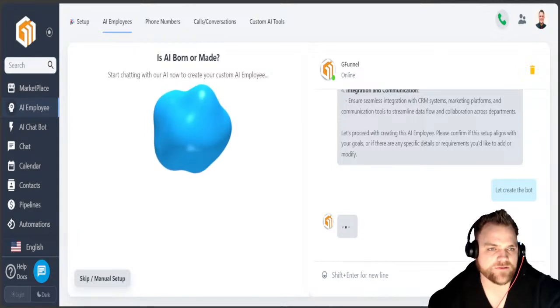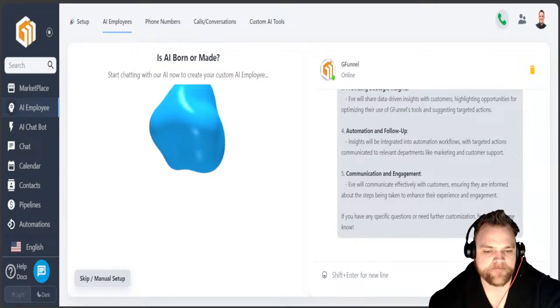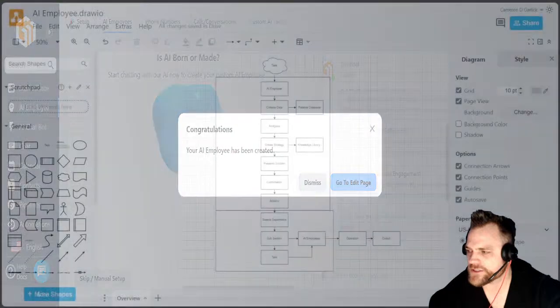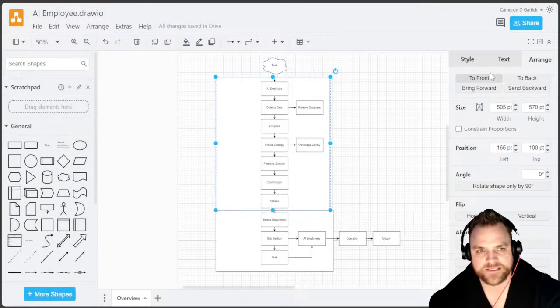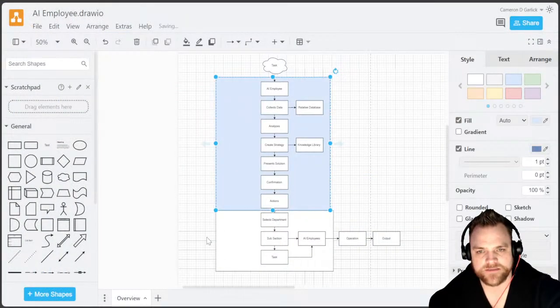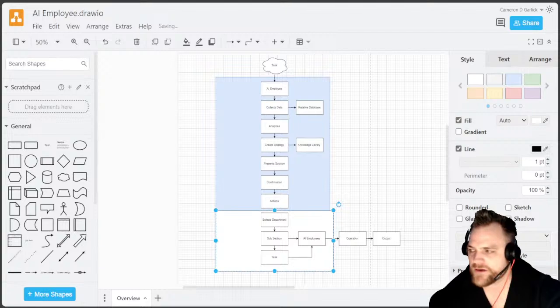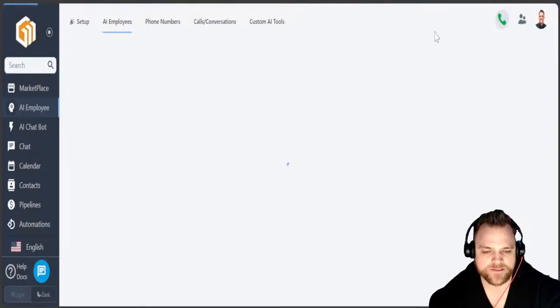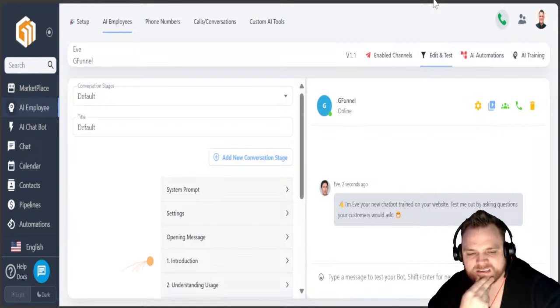And now we have to do some fancy stuff, right? We have to do some fancy stuff to come in. So now if you take a look, what I was showing you, I was just drawing this out. I was finalizing this to say this is, in a sense, a bot, right? Now this would be another action, another operation. So let's jump back. So now we're in here. Okay, let's go to the edit page. So now we're in the edit page.